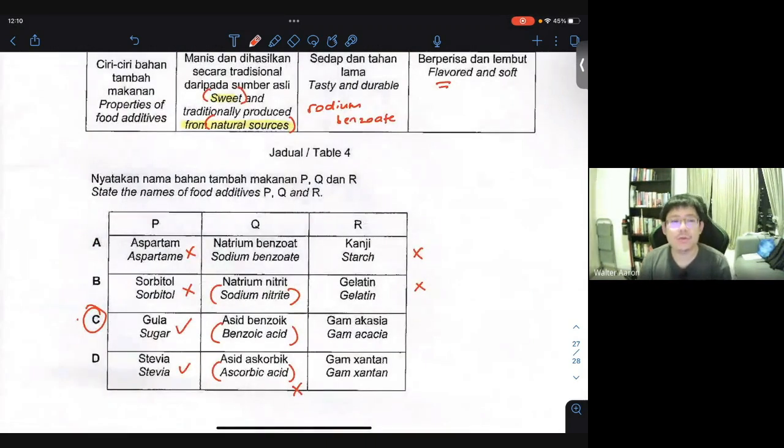So that's pretty much it for this Terengganu paper 1. The next one that we're going to discuss will be Terengganu paper 2. So stay tuned for that video.